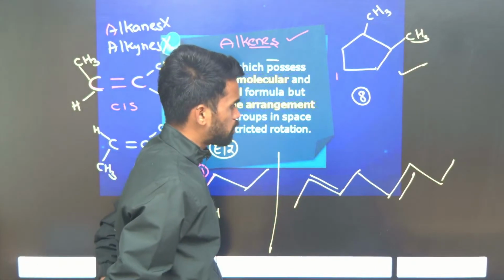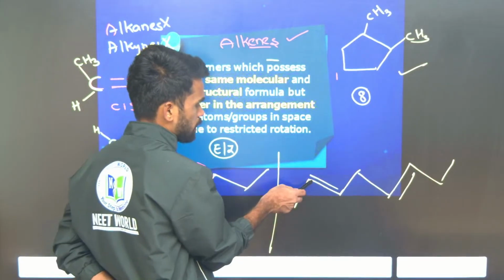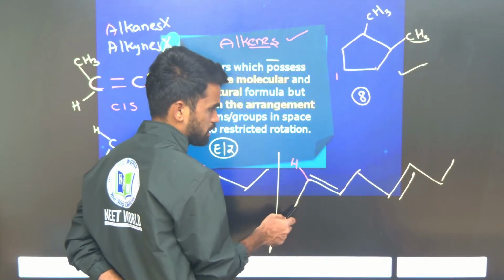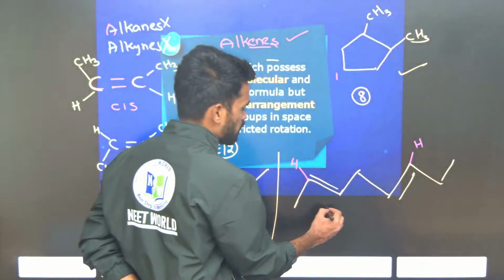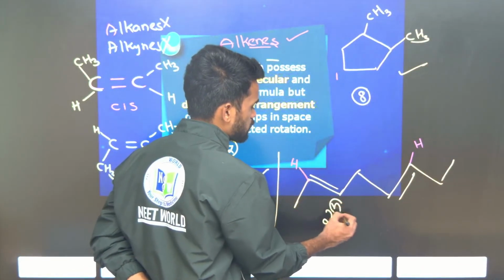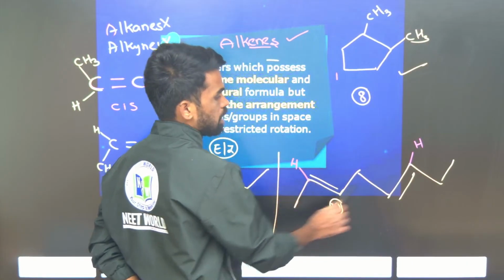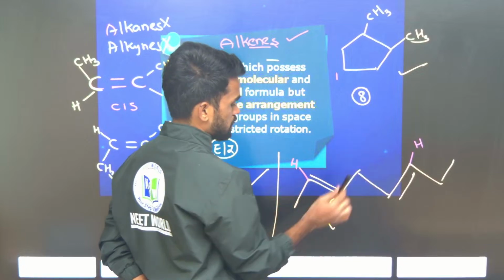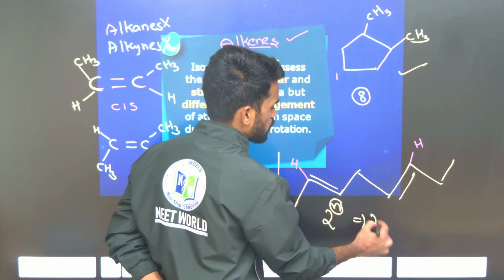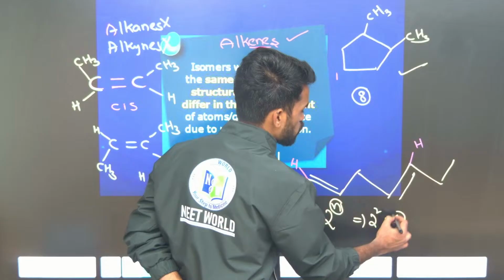Now 2 double bonds are there and surrounding, like here what is the group attached, hydrogen and methyl here. And what about this, this is ethyl and 1 hydrogen. So the substituents, the terminal groups, are also different now. So in this case you just use 2 power n, where n indicates number of stereo centers. At this double bond we can say E/Z, and at this double bond also we can say E/Z. Therefore you can say 2 power 2, that is 4 stereoisomers are possible.